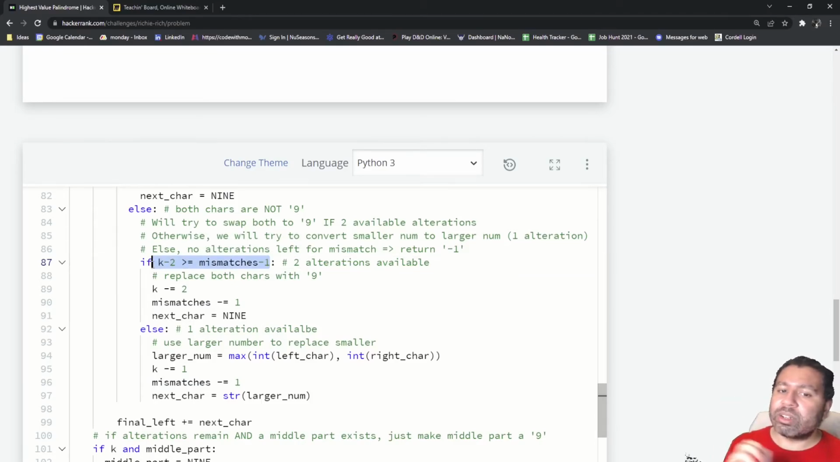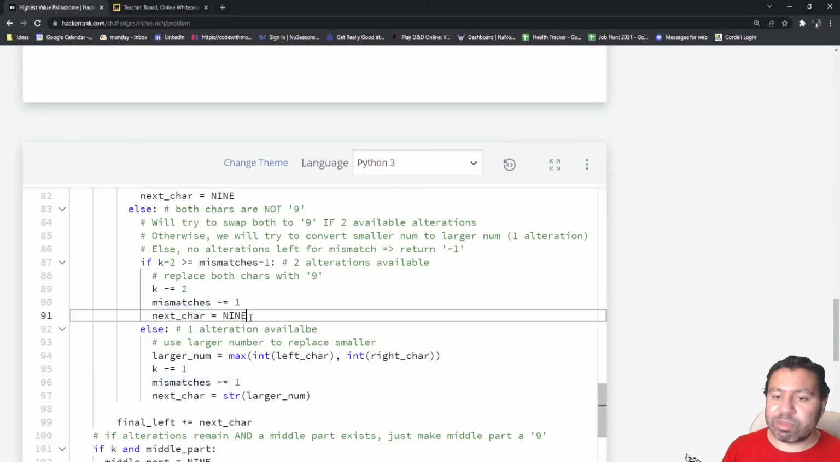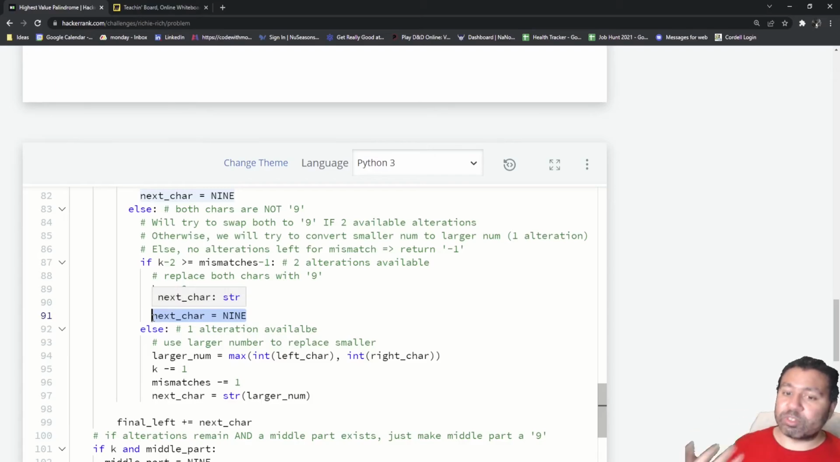But basically, is there enough available for making both of these a 9? If the answer is yes to that, then we can use 2 alterations. So we subtract 2 there. We subtract 1 mismatch because we're solving a mismatch, and the next character is a 9 because we've converted both into a 9.